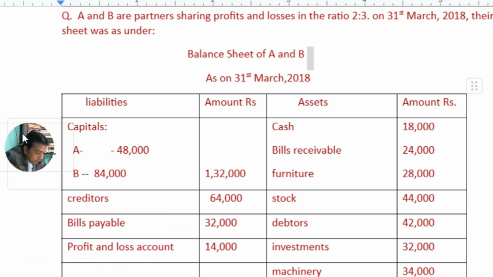While solving these problems, the following points are to be kept in mind: the new profit sharing ratio, sacrifice ratio, treatment of premium for goodwill, revaluation account, capital accounts of all partners including the new partner, and balance sheets incorporating the increases and decreases in the value of assets and liabilities along with the capital balances of partners. These items are normally affected in the problem.